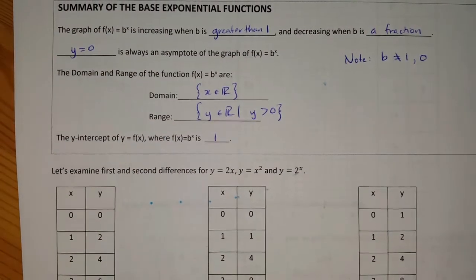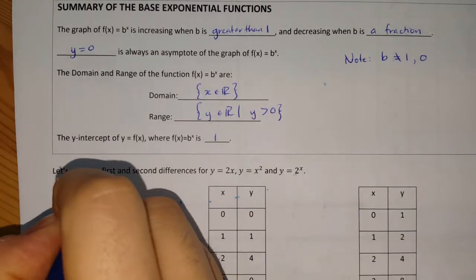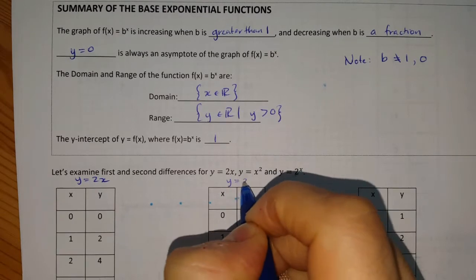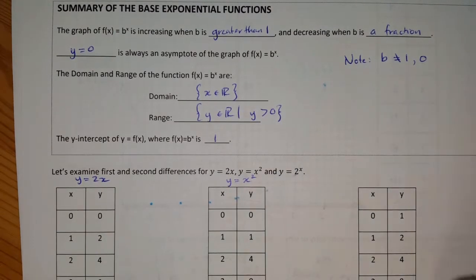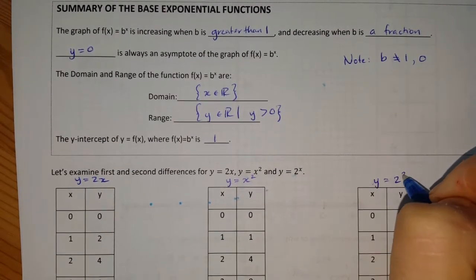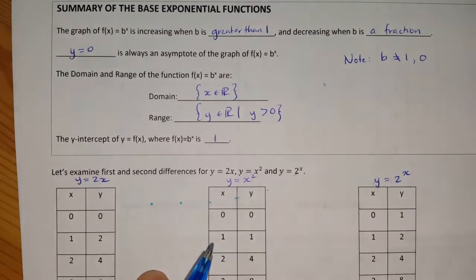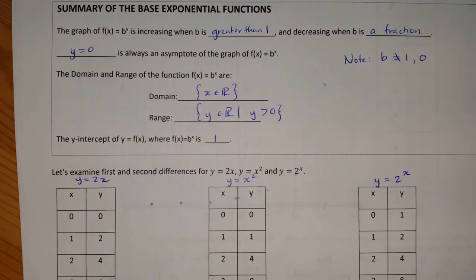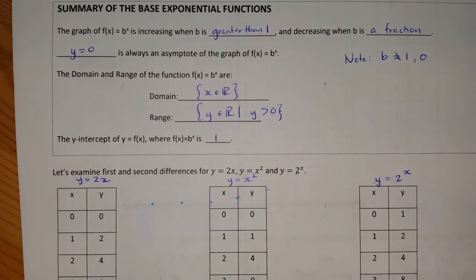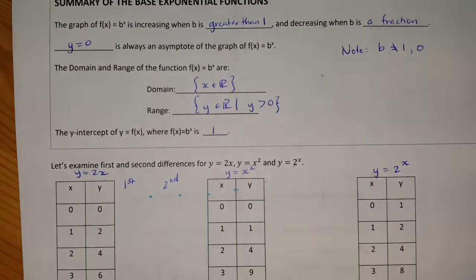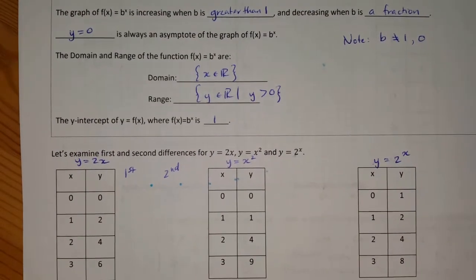The last thing that we're going to do is look at first and second differences for these three functions. So this is y is equal to 2x, a linear function, a parabolic or quadratic function, and the exponential function. And we're going to compare what the first and second differences are like. So I'm going to go ahead and set up a first and second difference column in each of these, and we're going to look at what they yield.